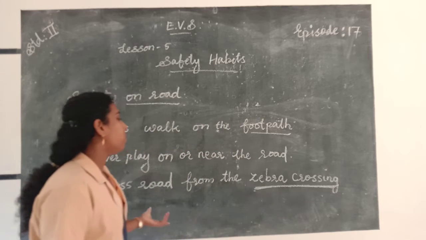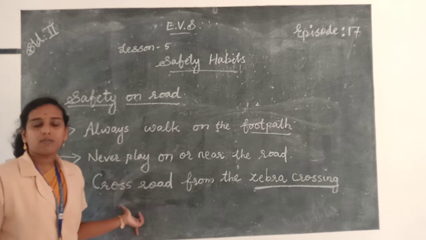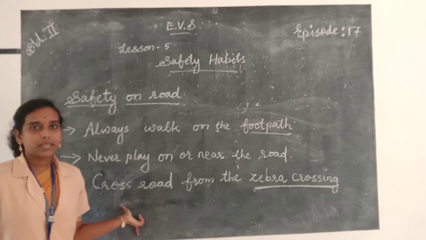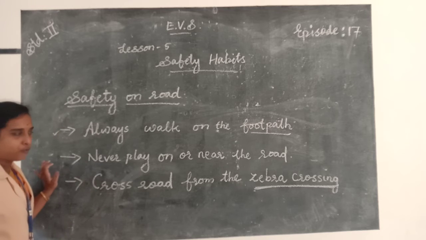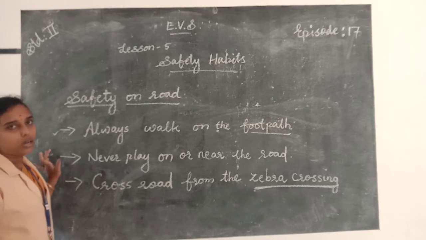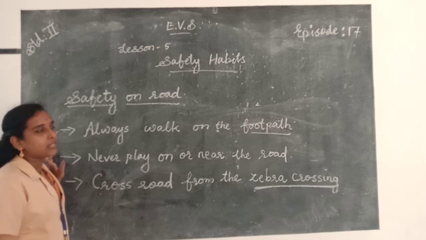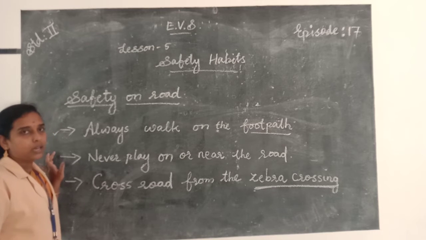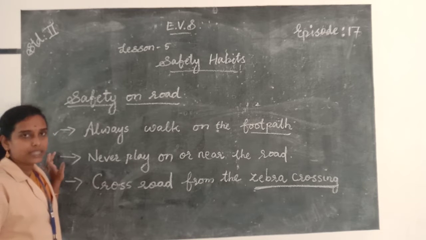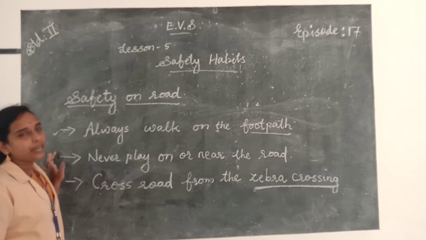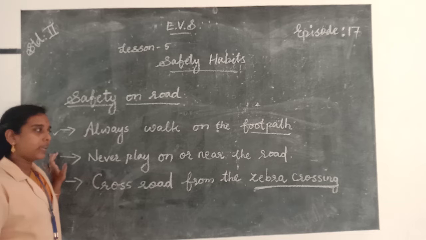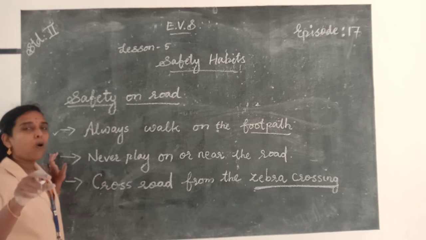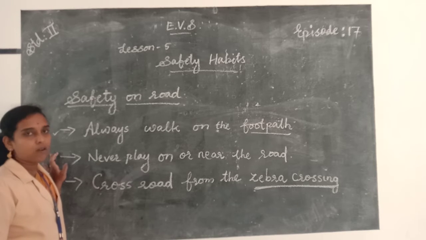So cross the road from the zebra crossing. So first one, always walk on the footpath. So what is the spelling of footpath? F-O-O-T-P-A-T-H. Footpath. Then never play on or near the road. It may cause accidents.